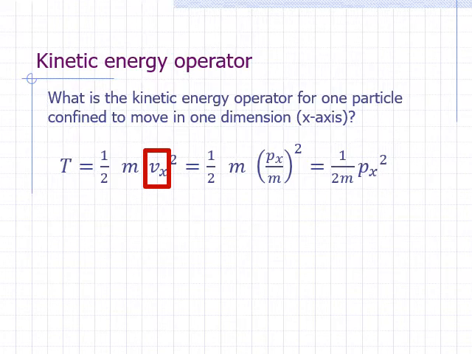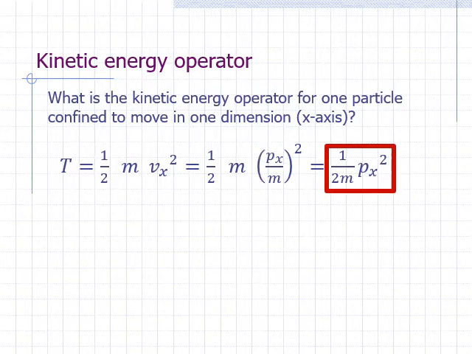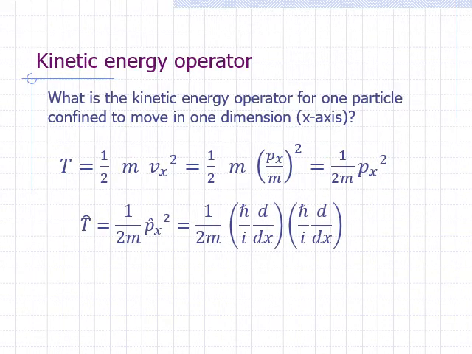The velocity along the x-axis is equal to the momentum along the x-axis, p sub x, divided by the mass. It should be easy to show that the kinetic energy is p sub x squared over 2m. To construct the operator, we replace p sub x by p sub x hat. P sub x hat means take the derivative with respect to x, then multiply by h bar over i. We do it twice since the p sub x operator is squared.